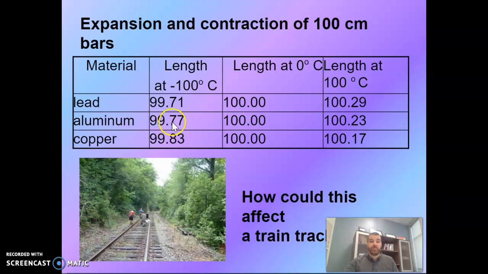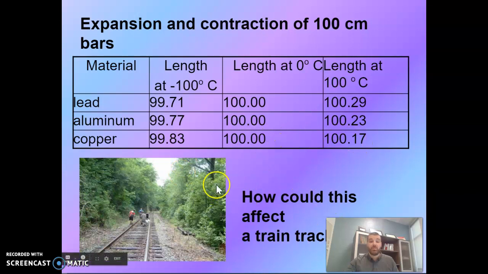Aluminum, again, changes 0.23 centimeters each way. So at minus 100, it's contracting or shrinking. And at 100 degrees Celsius, it's expanding. And then copper contracting to 99.83 centimeters, expanding to 100.17 centimeters.